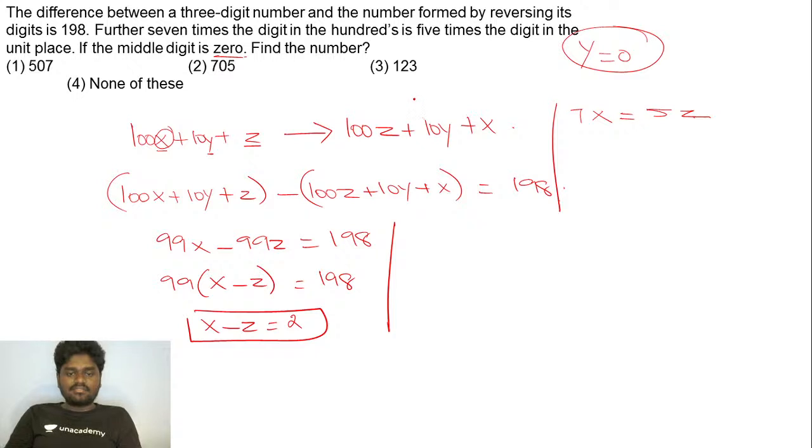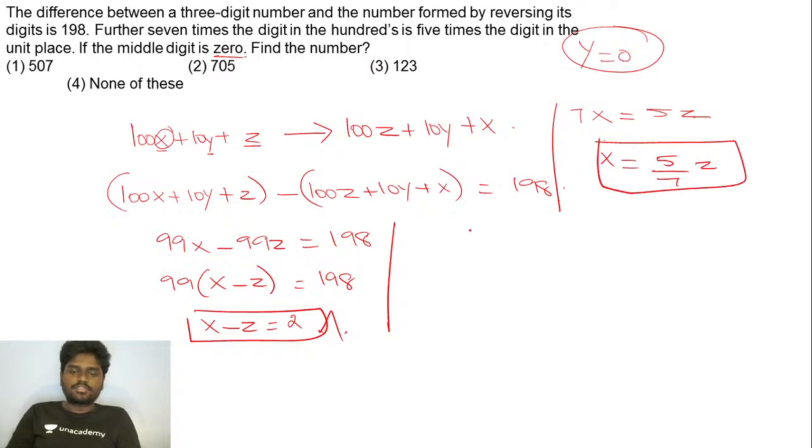So listen very carefully, guys. We have got this equation here. I know the fact that x minus z is equal to 2. From this, if I take x is equal to 5 by 7 z, and if I try to substitute it here, so 5 by 7 z minus z is equal to 2. LCM is 7, so it's going to be 5z.